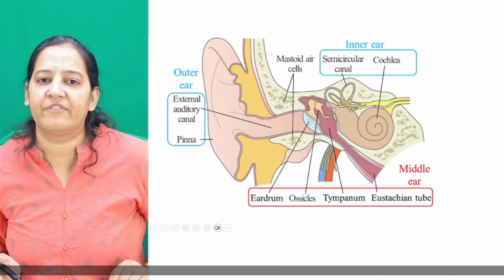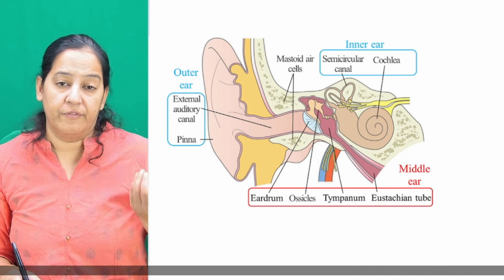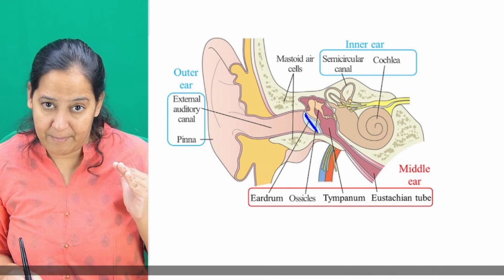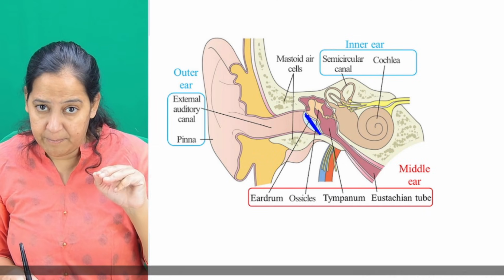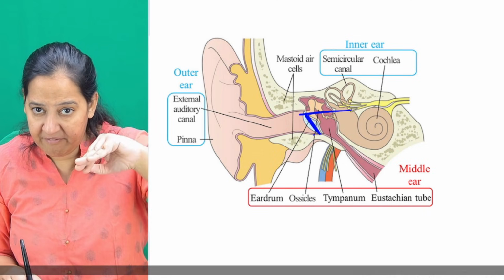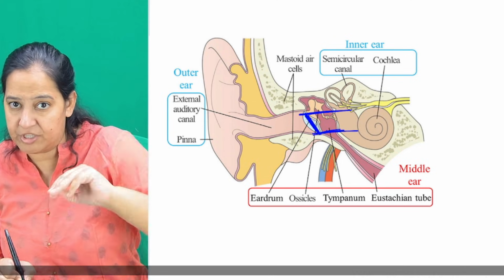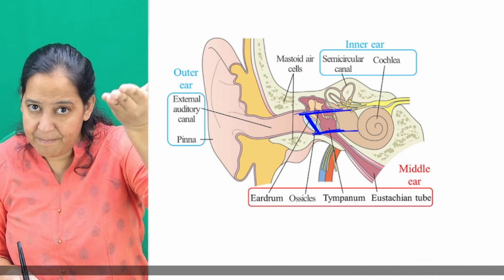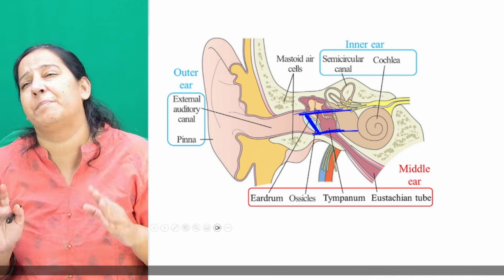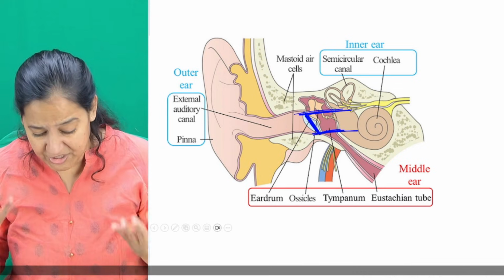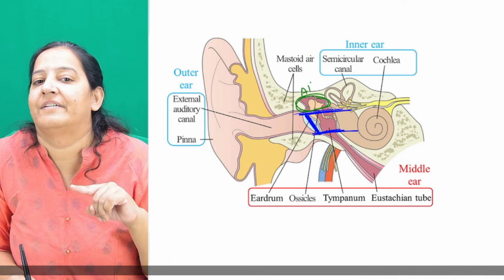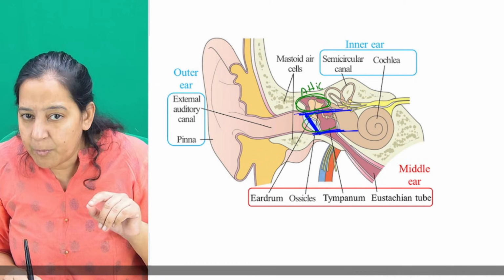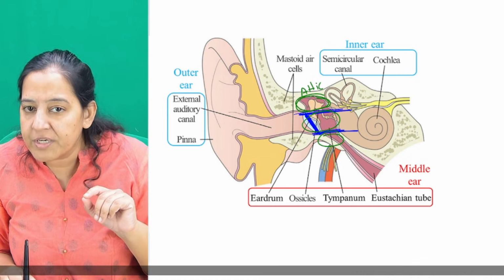We divide the middle ear cleft into three parts, right? See, this is the tympanic membrane. Let me divide the middle ear cavity into three portions: one above the tympanic membrane, one in front of it, and one below it. These are known as epitympanum, mesotympanum, and hypotympanum. Please watch my anatomy session; I'm not teaching it again. This portion is the epitympanum, known as the attic, the superior portion. This portion is the mesotympanum and this portion is the hypotympanum.